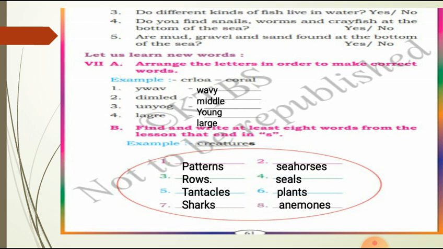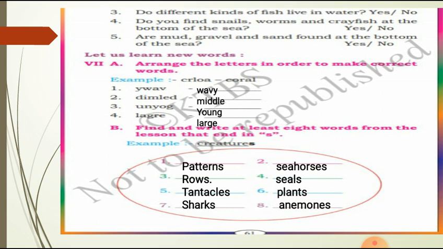Like that, here first one, YWAV. It is WAVY, wavy. Then second one, DIMLED. It is middle, middle. Then next one, UNYOG, it is YOUNG, young. Then next one, LAGRE, it is LARGE, large.